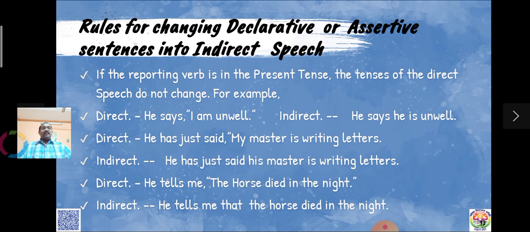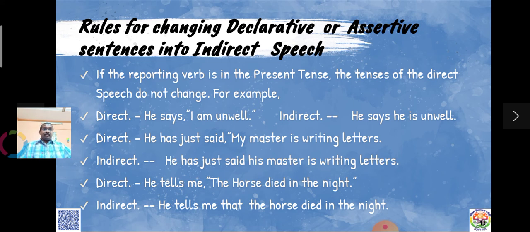Then, "He has just said, my master is writing letters." Present perfect tense, has said. Okay. So look at the answer. He has just said his master is writing letters. Same tense is used. Present continuous.